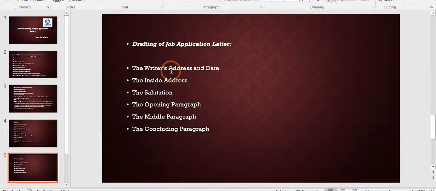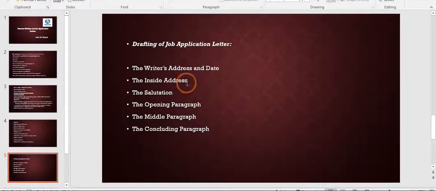You should not write your address in 4 to 5 lines or 6 lines. It should not have a lot of details, like this is the mark behind this and behind that. Just write it only in 3 lines: building, flat number, comma, building name. Then in the next line you will write area's name. Third line will be your pin code and your address is over. After that you will leave one line or some space and then write date. So this becomes writer address and date.